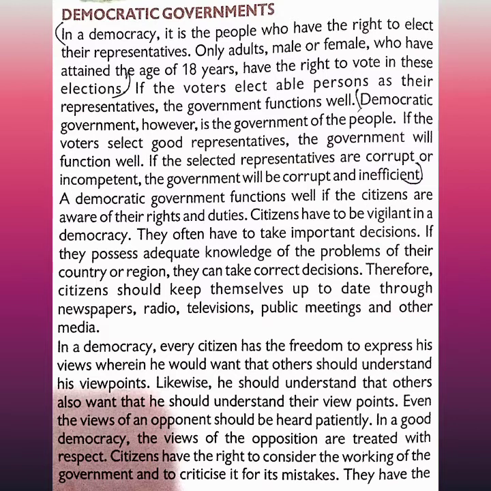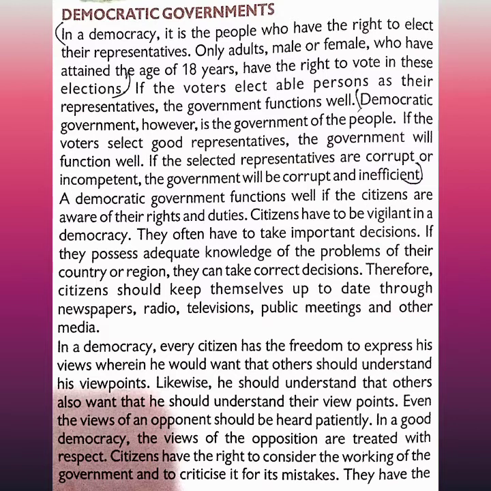And who can vote? Everyone cannot vote. A one-year-old child, how will he vote? He doesn't know anything about government, so how is he able to vote? Or a 12-year-old may vote for anyone. Now someone may say, oh, you have to vote for the BJP only, you can't vote for others, or I will kill you. Like that, it may happen. So if a person is 18 years old, he is mature. So after 18 years they are given the right to vote, and the voters elect the able person, and if they elect the able person, the government will function well.